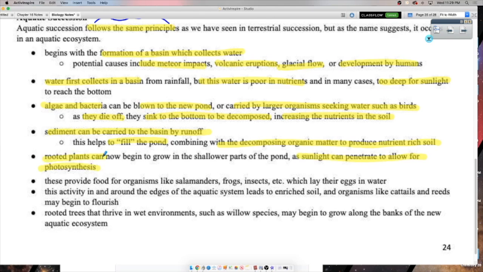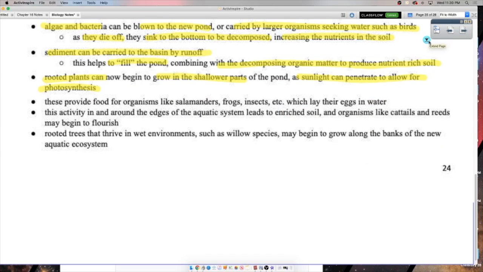They can actually get some sunlight. And so you have plants growing at the bottom of the lake even. So you have plants growing, especially at the shallower parts. Now here's where things start to get interesting.